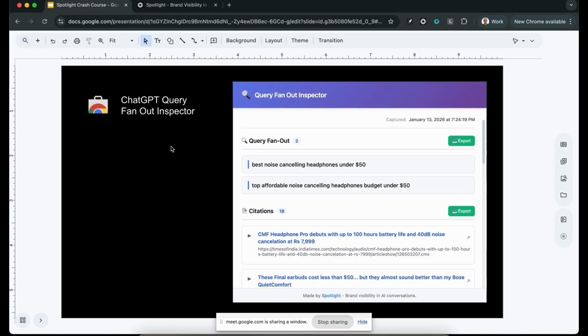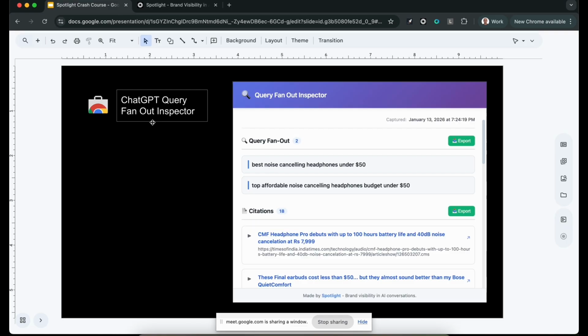There's a way to go out and find that data. It's in a JSON. For some reason the server tells the client the data, and it doesn't appear anywhere in the UI, but for some reason it's there. So we wrote this Chrome extension for internal use, for research, to see all of the queries that ChatGPT ran in the backend to search for fresh content.